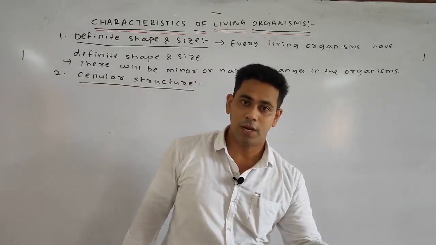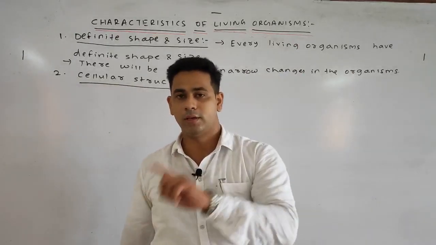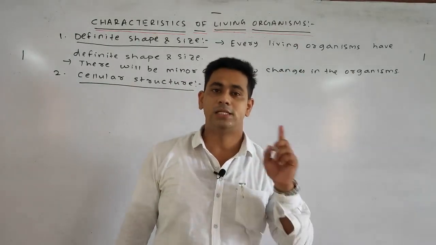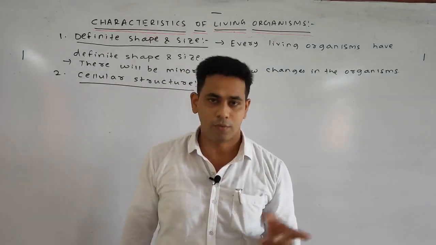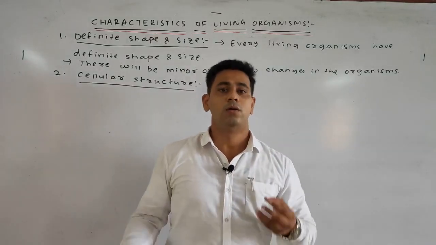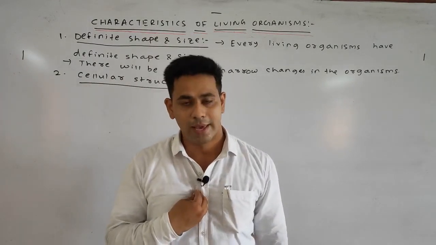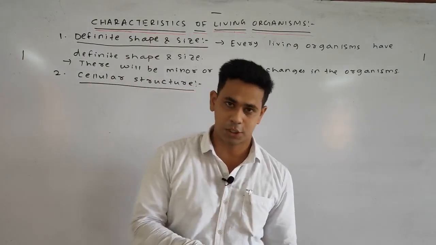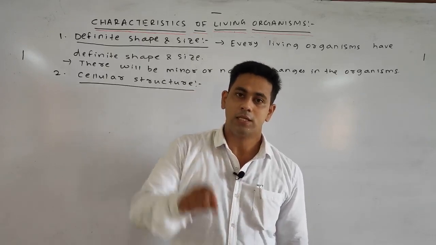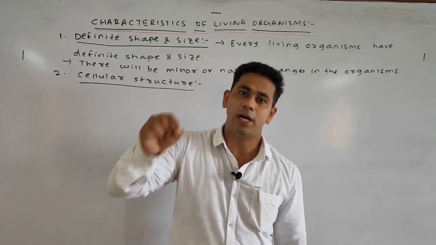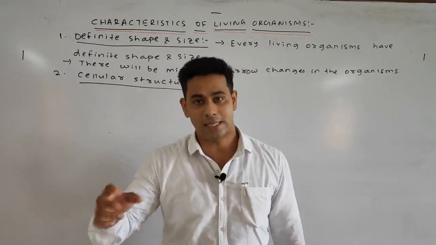Maybe it is unicellular or multicellular. Maybe it is unicellular, as it consists of only one cell, for a common example amoeba, or in the case of the human being, as we are multicellular. But the compulsory thing is that every living organism is made up of various cells.